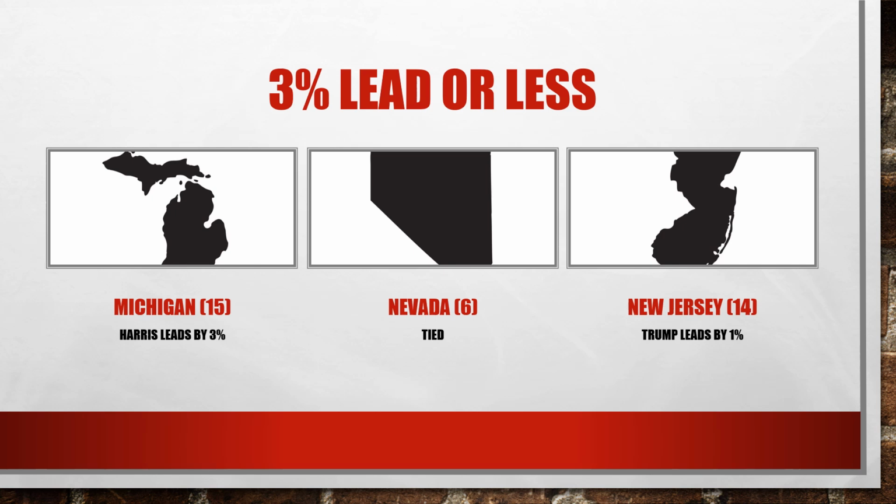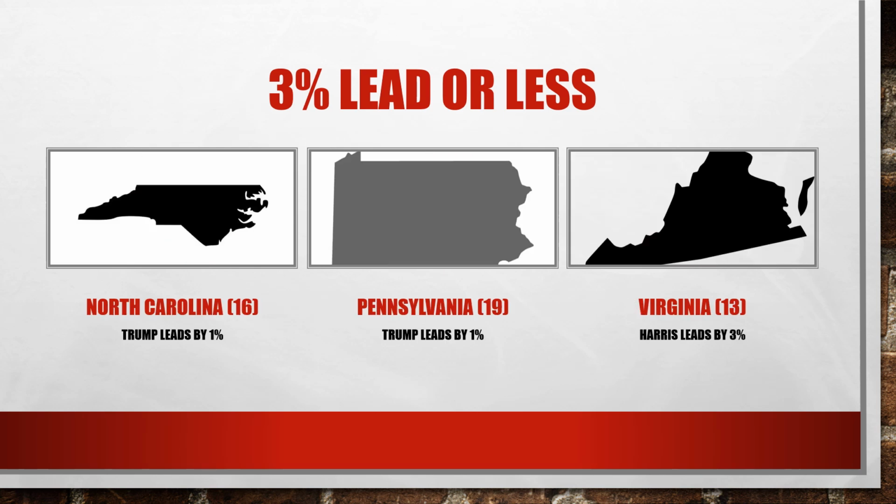Same with Nevada, 6 votes. There the race is tight. Both candidates have, okay, I don't know for sure right now, I think it was 45 or 46%. So there's no clear tendency. New Jersey, 14 votes. Trump leads by 1%. And this is a state that is more in the Democratic stronghold of the Northeast.